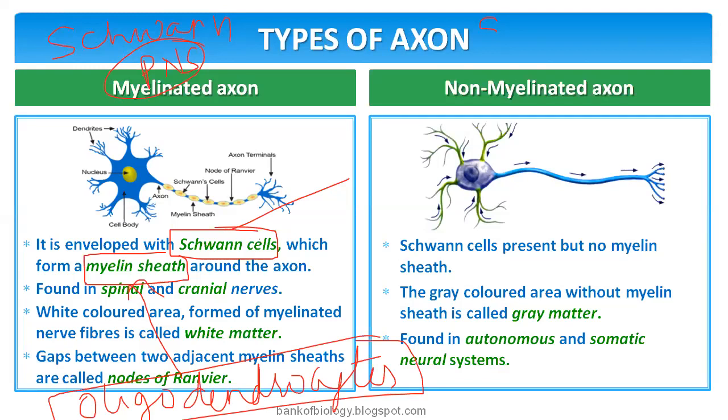As I said, oligodendrocytes are going to secrete the myelin sheath in case of the CNS. That means the myelinated axons of the brain and spinal cord. Okay, so Schwann cells are present in the PNS. The function is the same, secretion of the myelin sheath. They are going to secrete the myelin sheath. Okay.